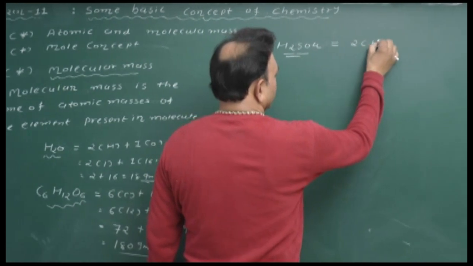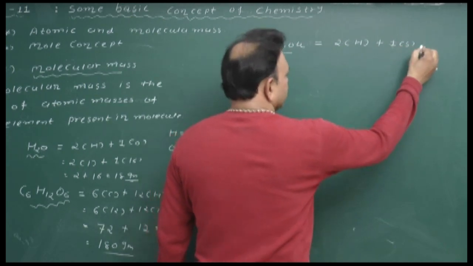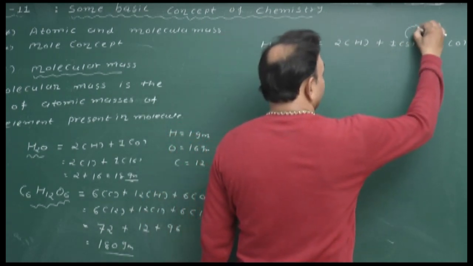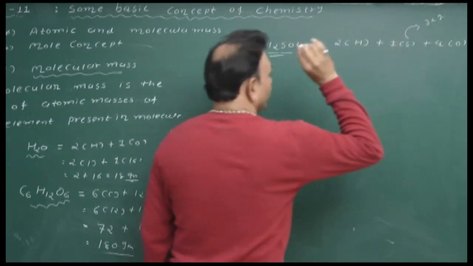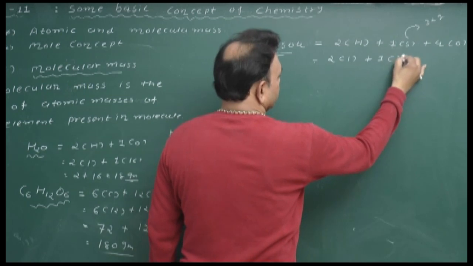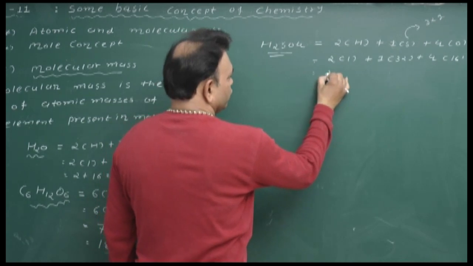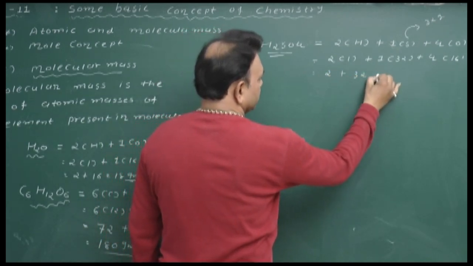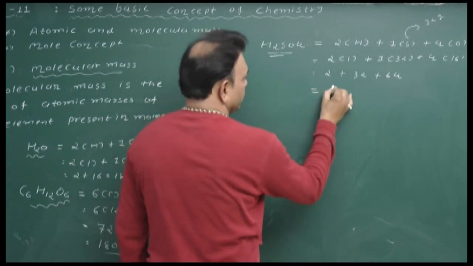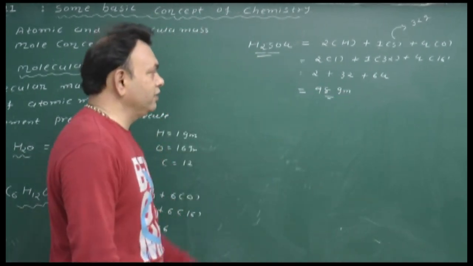So 2 in the bracket of hydrogen plus 1 in the bracket of sulfur plus 4 in the bracket of oxygen. We know the atomic mass of sulfur is 32 gram. So put the value inside of the formula. 2 in the bracket of 1 plus 1 in the bracket of 32 plus 4 in the bracket of 16. So 2 plus 32 plus 64, the addition of this number is going to 98 gram. So our molecular mass of H2SO4 is 98 grams.